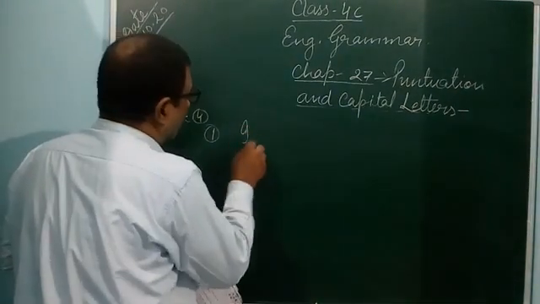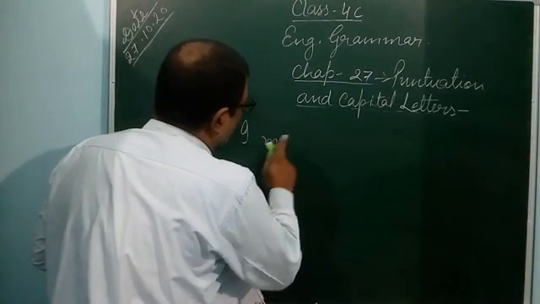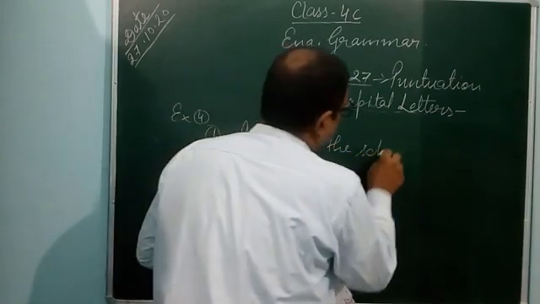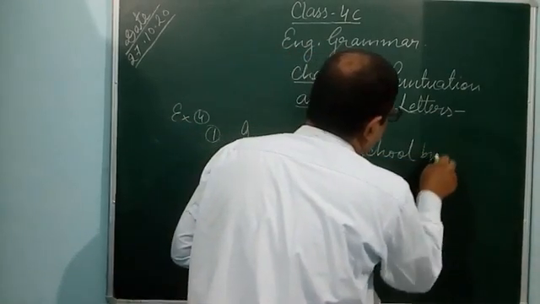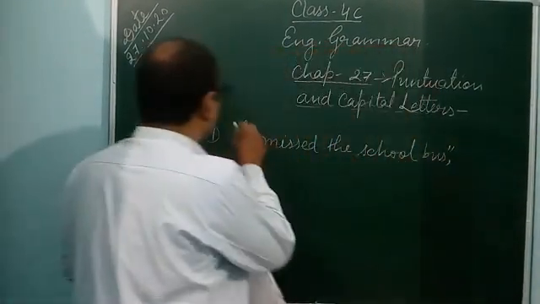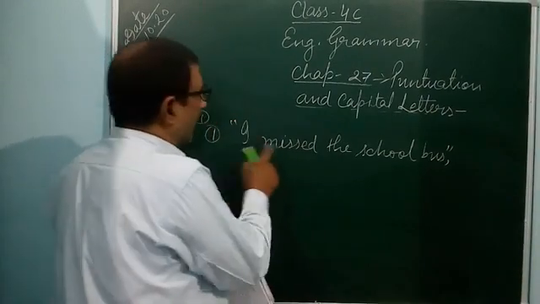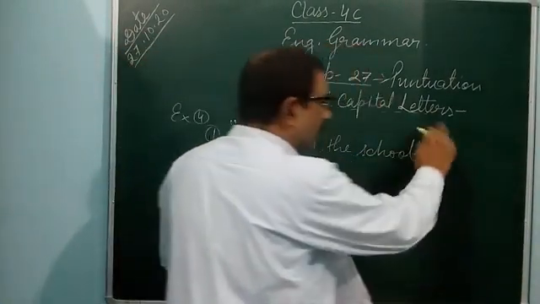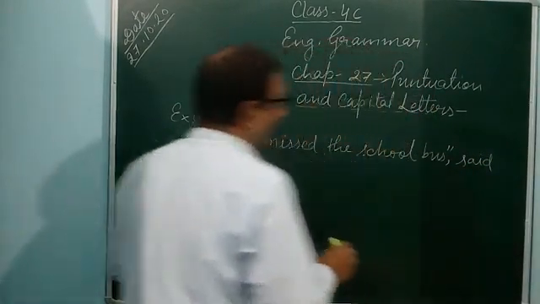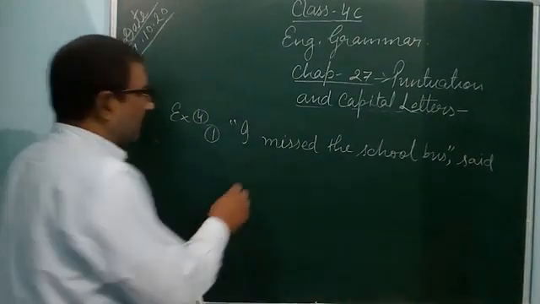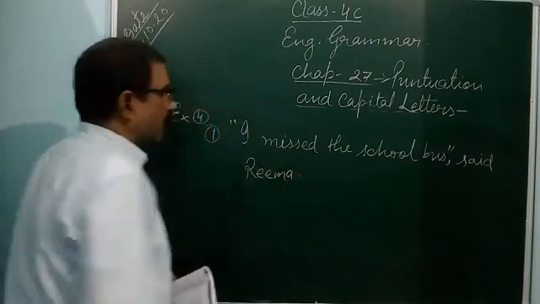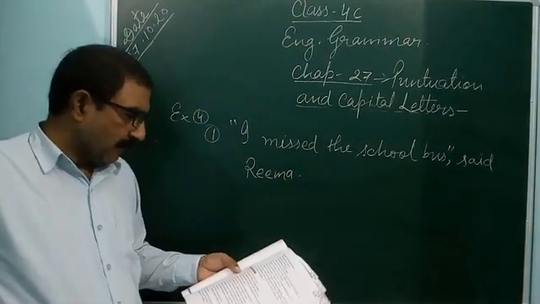So, I missed the school bus, school bus, said Rima. Comma, it is also put in comma because it is the statement. I missed the school bus, comma, inverted comma, said Rima. Rima is a girl, a proper noun, so said Rima must have a capital letter. Full stop. In this way you can represent the sentence with punctuation.